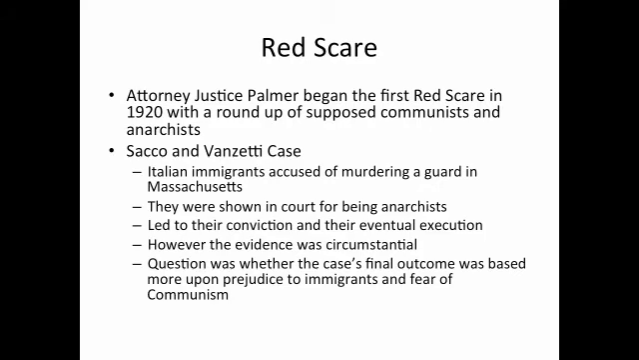Also at this time period, there was a huge scare in the government of the recent success of the Bolshevik Revolution in Russia. Attorney General Palmer began the first Red Scare in 1920 with a roundup of supposed communists and anarchists. One of the best examples of this is the case of Sacco and Vanzetti, two Italian immigrants who were accused of murdering a guard and a woman in Massachusetts. They were shown in court for being anarchists, and this eventually led to their conviction and their eventual execution.